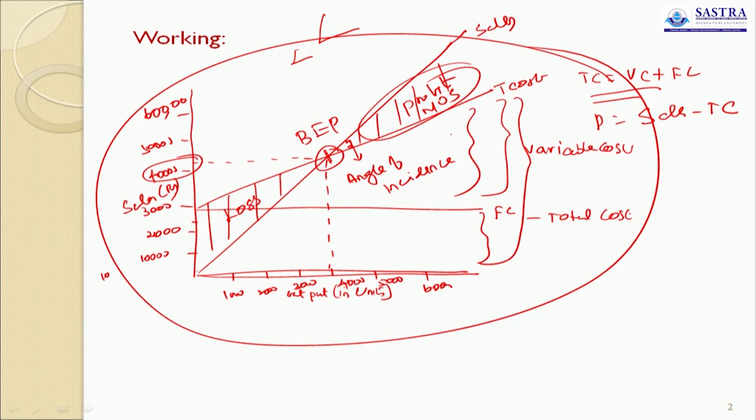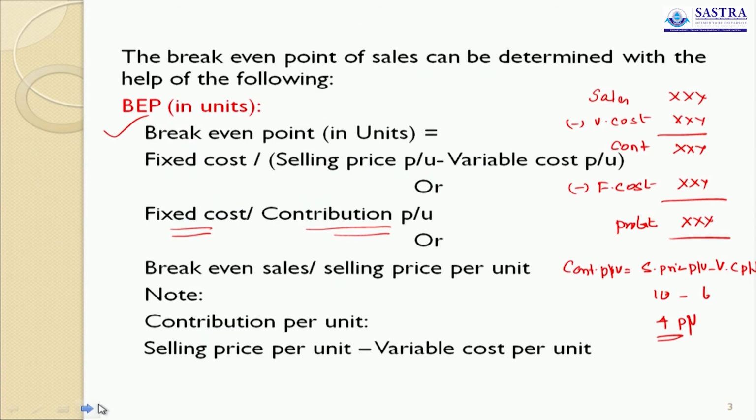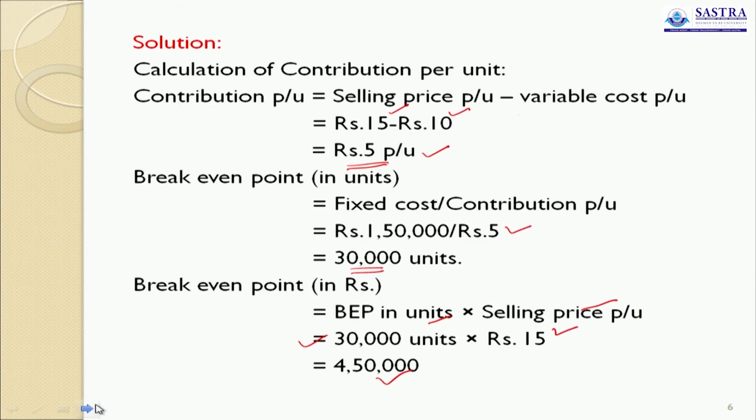This area is the profit area. So how can we find out this area? Profit divided by PV ratio. This is a formula. Or actual sales minus break-even sales. This is margin of safety in the chart. Okay. Now we go to the problem.